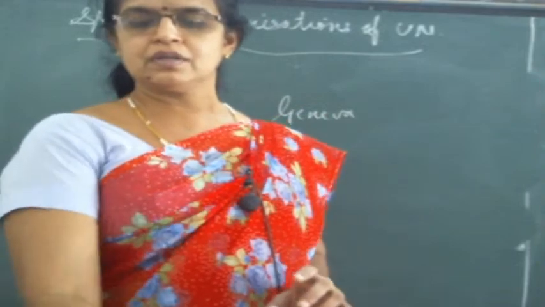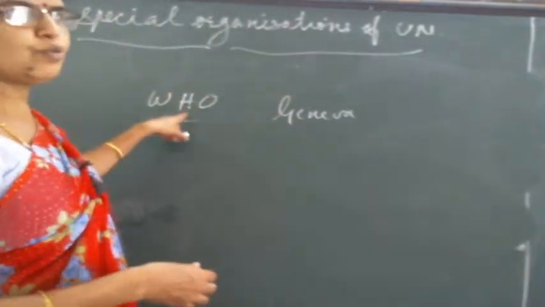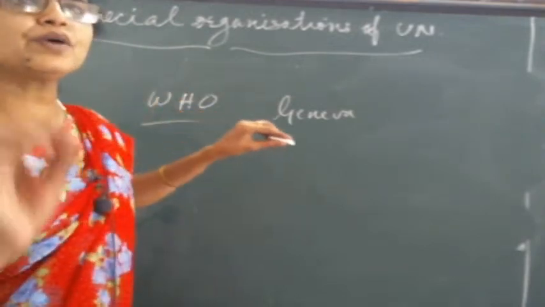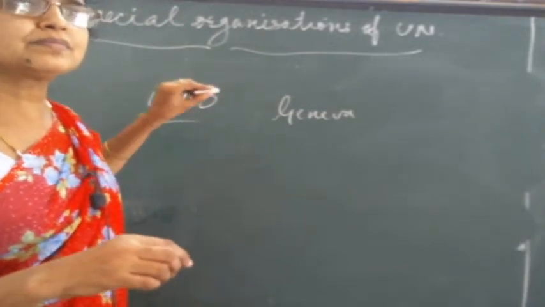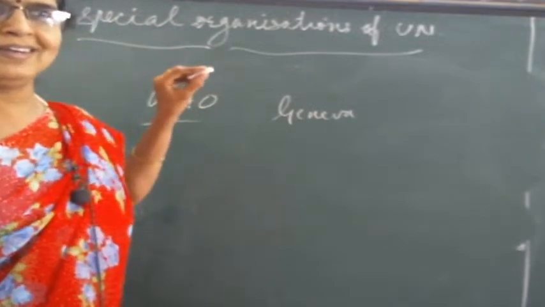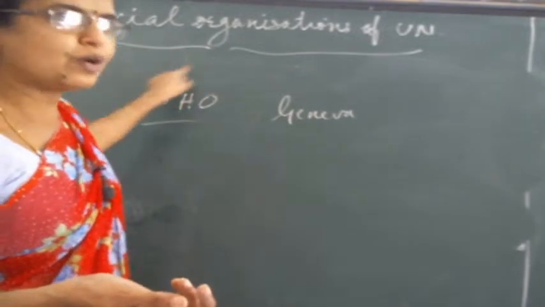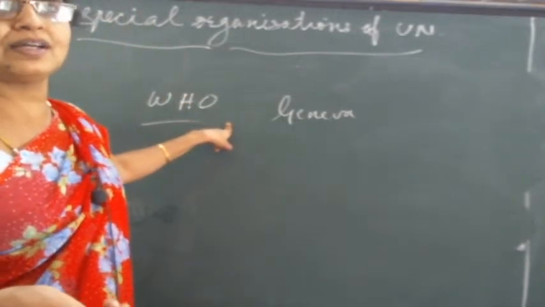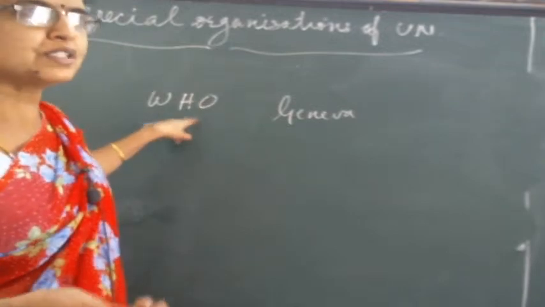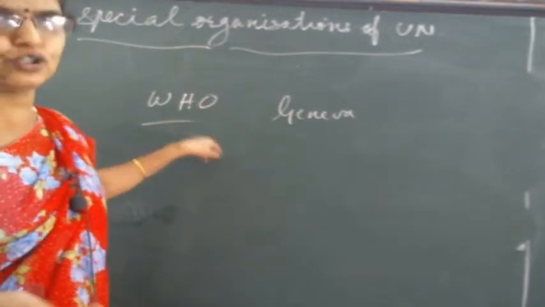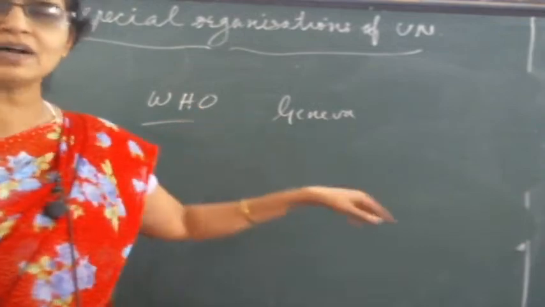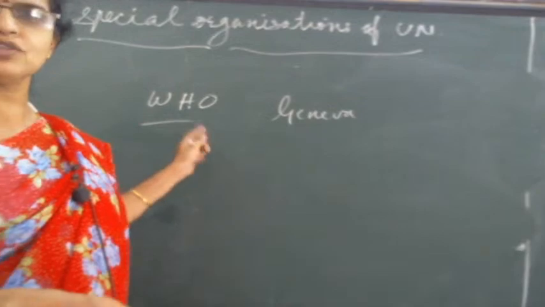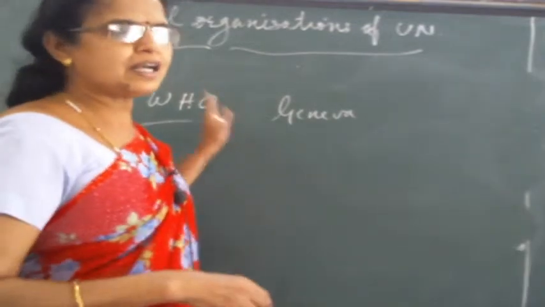Okay. Now from the word itself, this is easy to learn by heart, World Health Organization. From the word itself you can come to know about this. What is the purpose of this? World health only. It is regarding world health. Nowadays due to corona, this organization has much importance. Many times you might have heard in the news, according to WHO, what is the decision about coronavirus, about the spreading of coronavirus, about the vaccines. Many times you might have heard this word. So this is related to health.